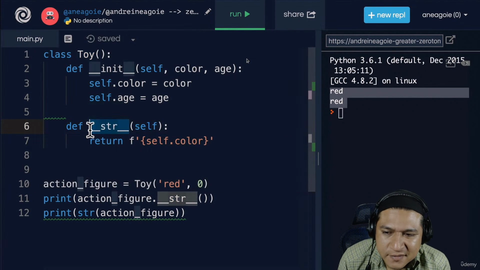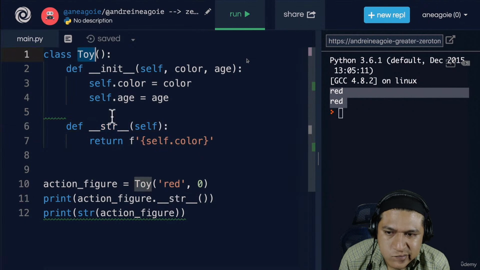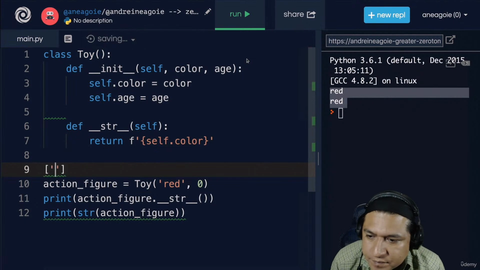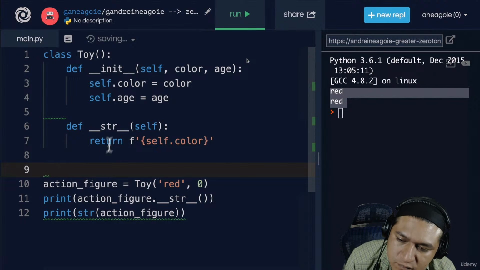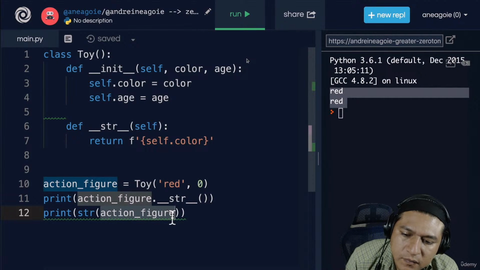Remember how I said not to modify dunder methods? Sometimes you're allowed to. Maybe there are special cases where you want your class to behave a certain way. Just like dictionaries, lists, tuples, and all our objects in Python can behave in certain ways. How lists were accessed with an index and a dictionary was accessed with a key, those are all implemented using these dunder methods. And you see here that because we modified this, the str now returns red when being called on action figure.